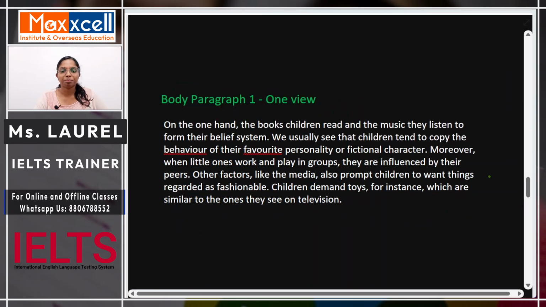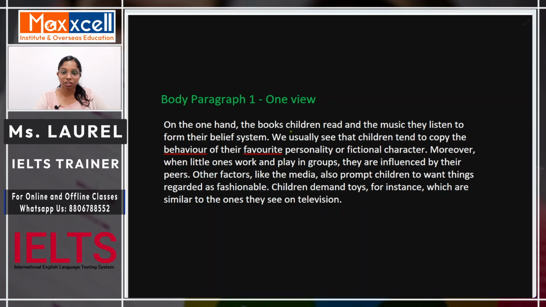Moving on, the body paragraph 1. As we have discussed, it will be the first point of view, which says that the peers, the media that they consume, the kind of interactions they have with others, now that will influence a child more. So in this case, the first paragraph will completely support this notion. Okay, so when you write the first paragraph, make sure you are completely supporting the first notion, right?